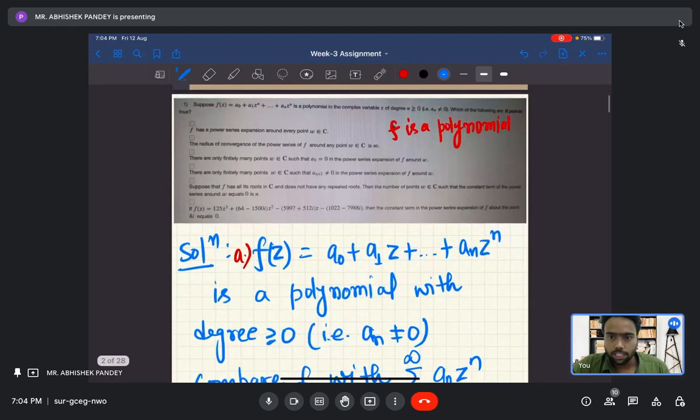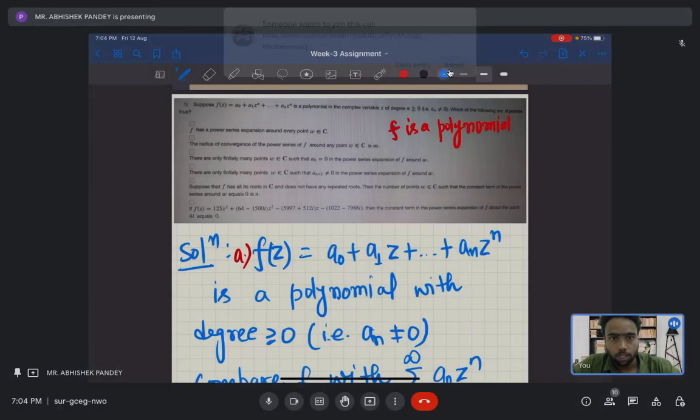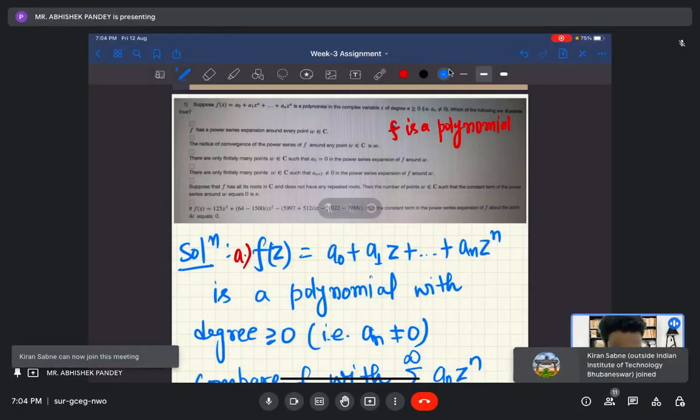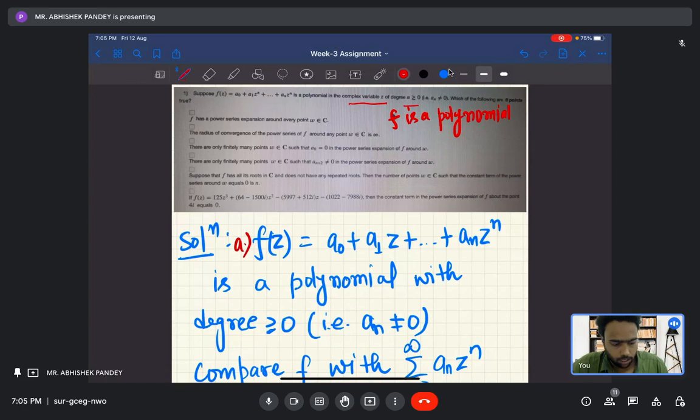As you can see, the first question is regarding the power series expansion of a polynomial. Let f(z) be a polynomial in the complex variable z of degree n greater than or equal to 0, with a_n non-zero. Which of the following are true? We have to check the validity of these statements, whether each is true or not.